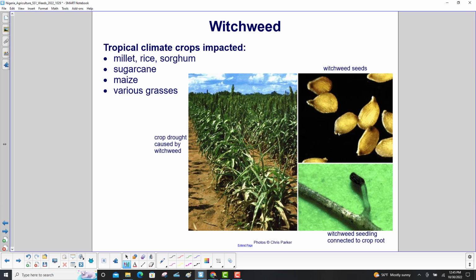Tropical climate crops impacted: millet, rice, and sorghum, sugarcane, maize, and various grasses. And this picture to the lower right here, here's the witchweed hooking right into a crop root to take water from it.